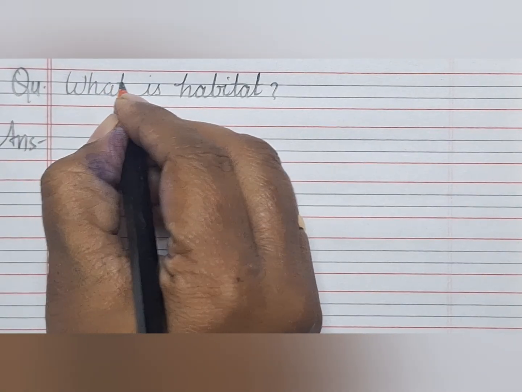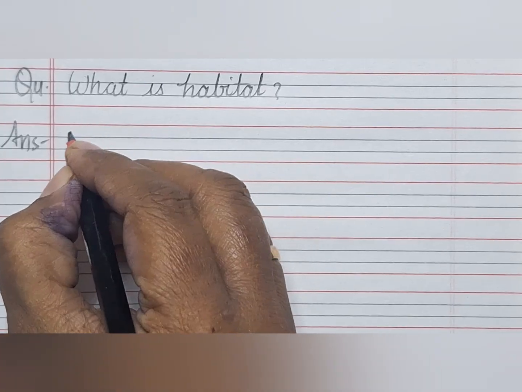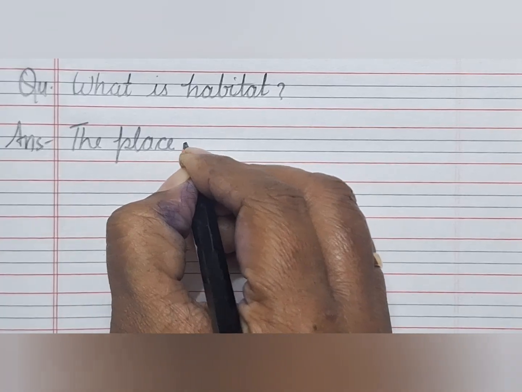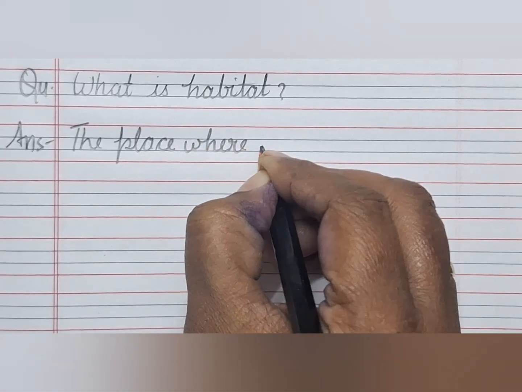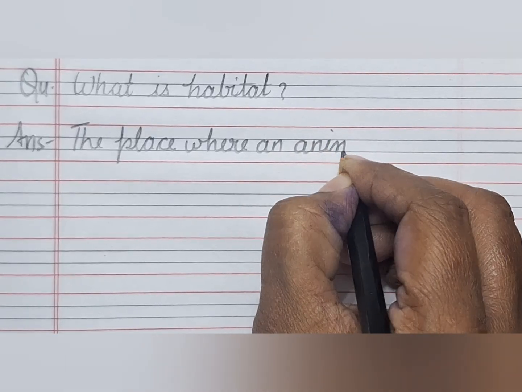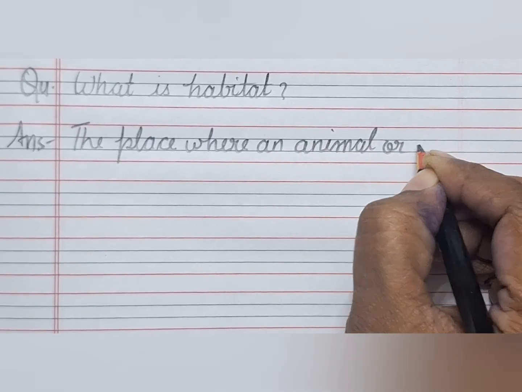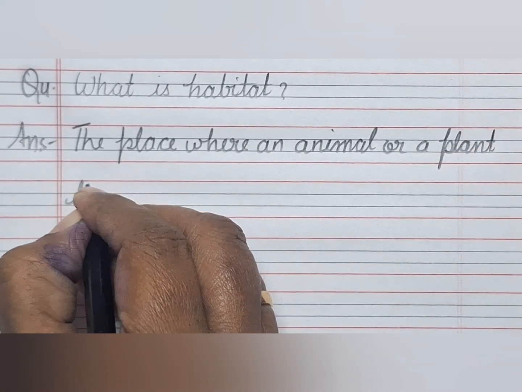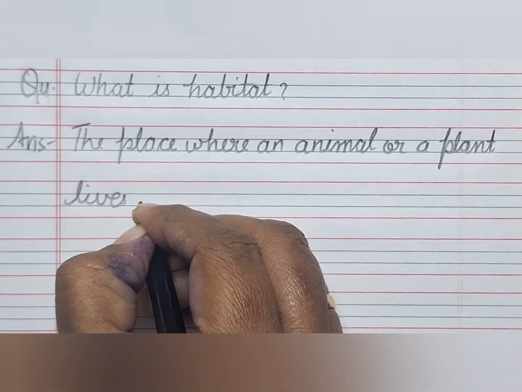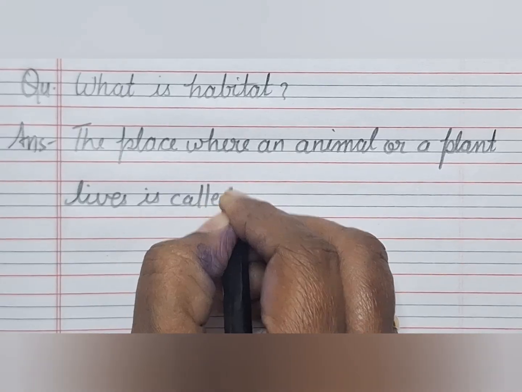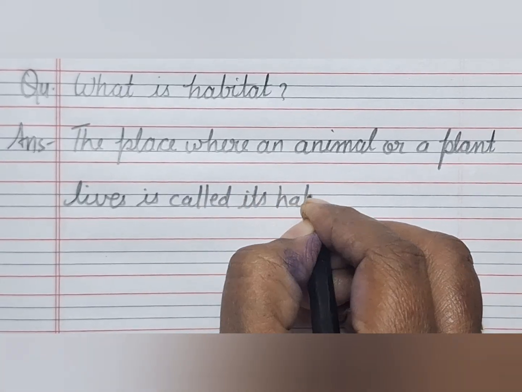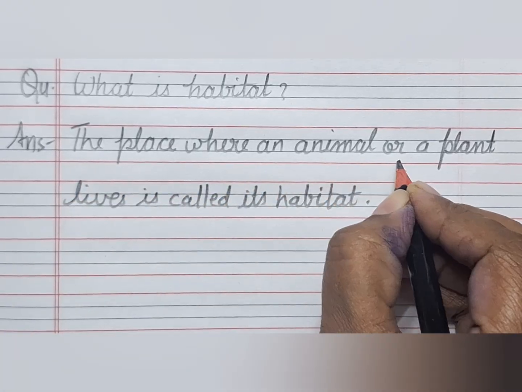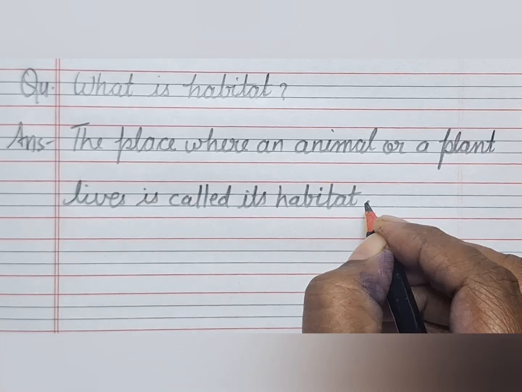If the question is what is habitat, then the answer is: the place where an animal or a plant lives is called its habitat.